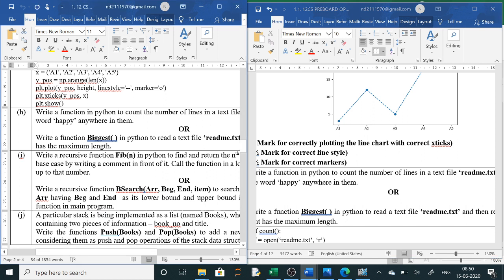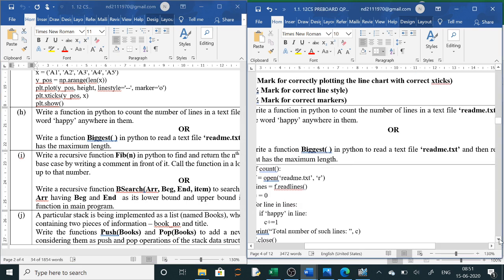These are fixed. Text file will be of 2 marks, recursion will be of 3 marks, stack and queue will be of 4 marks. So in recursion, only those 4 recursions are asked every time: binary search, Fibonacci, factorial, sum of n natural numbers. They can make little bit changes, like sum of squares of n natural numbers. But normally what I have seen, binary search, Fibonacci, factorial, sum of n, only these programs are asked. We have already discussed this in our last video. Go through the last video and you will understand it.